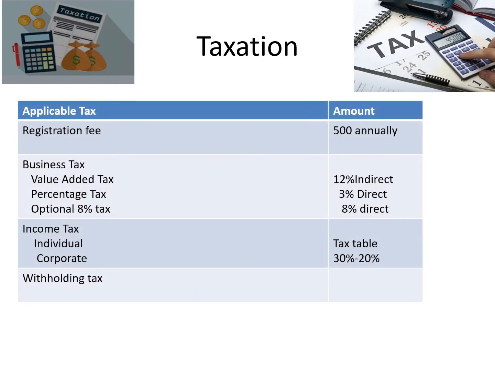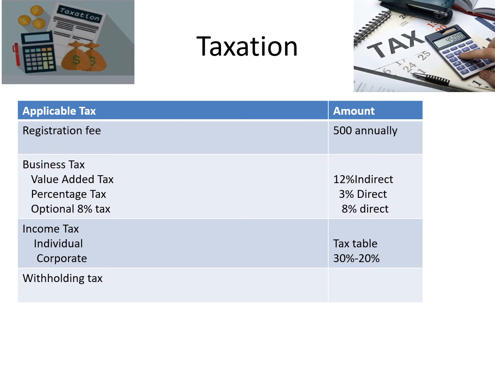So taxation. What do we file as a YouTuber or digital seller? So number one is the registration fee. This is covered by our 0605, and we need to pay 500 annually, every January, but remember that the deadline is on January 30 of the taxable year. So for this year, for example, you should have already paid that in January 2020. For next year, you could pay it right now until January 30 to avoid any penalty.